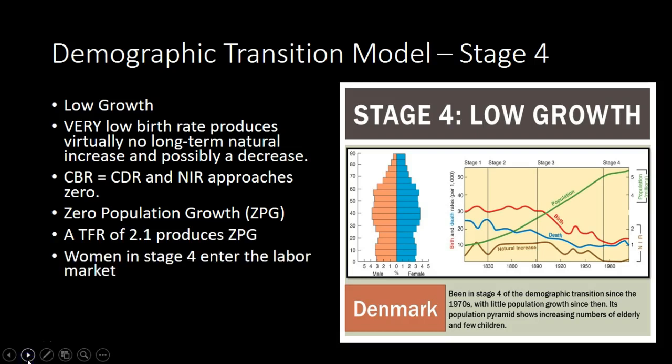The reason this model occurs is women have entered the labor market and they have access to birth control. So women don't need to have babies as much. But people are also not dying as much. So we have a larger and increasing number of older people, and a smaller number of young. You'll notice here on Denmark's, you got this V shape, the people that are 40, and then you come down to the people that are 10 or lower, there are not as many of them. So if this keeps happening, we start having a larger number of older people and a smaller number of young people, that means the smaller number of young people are going to be required to support the larger number of older people.